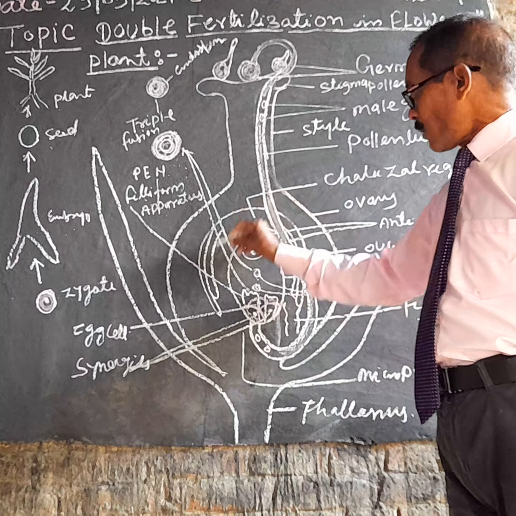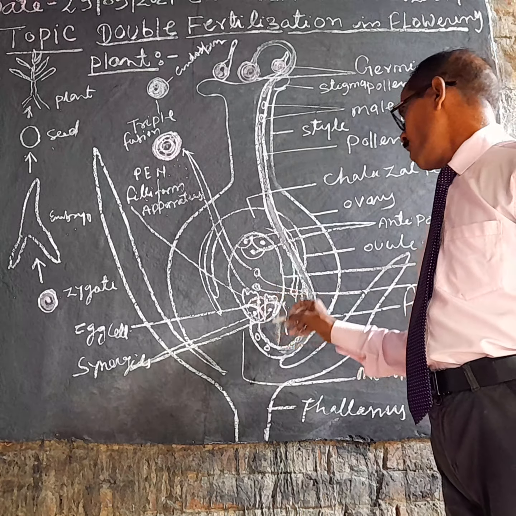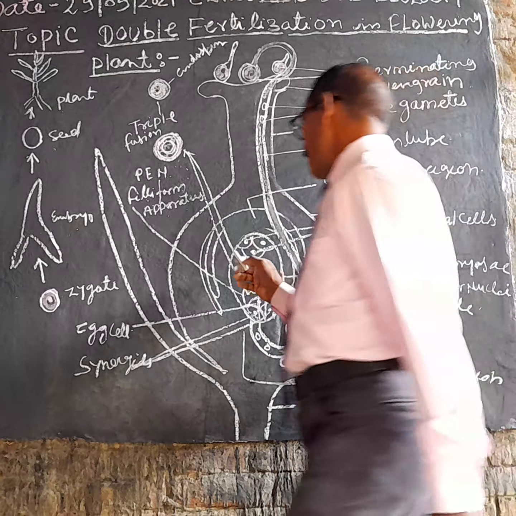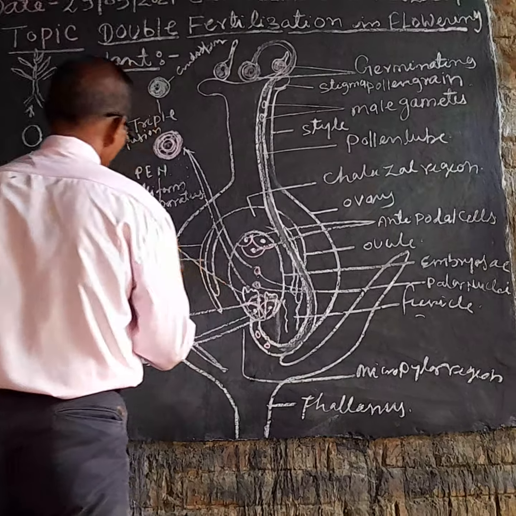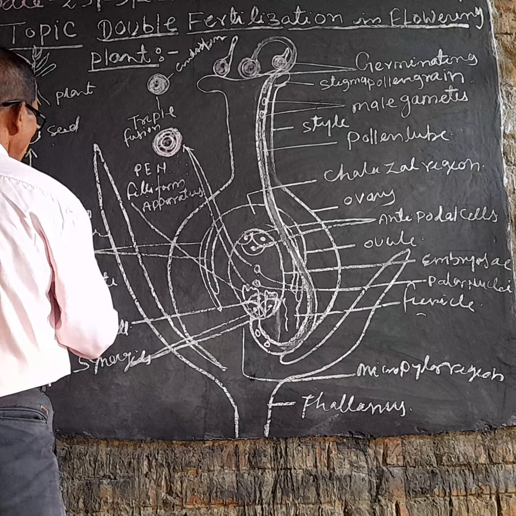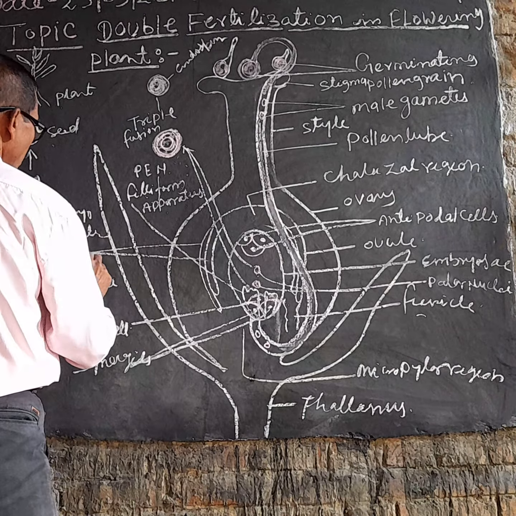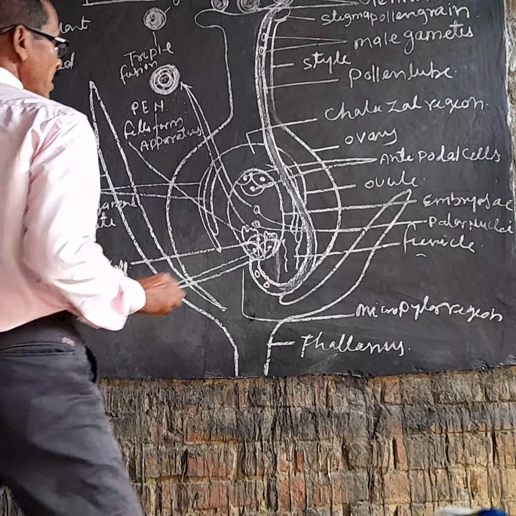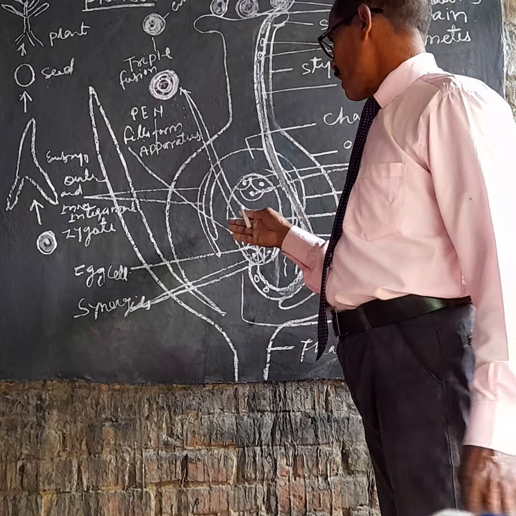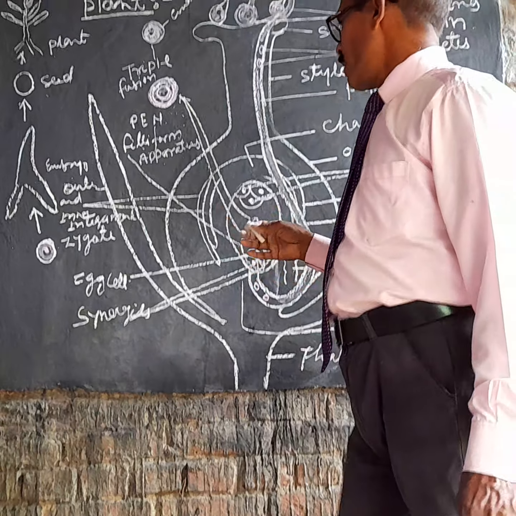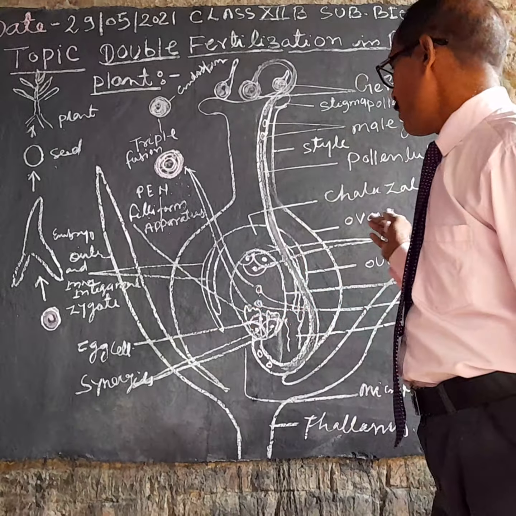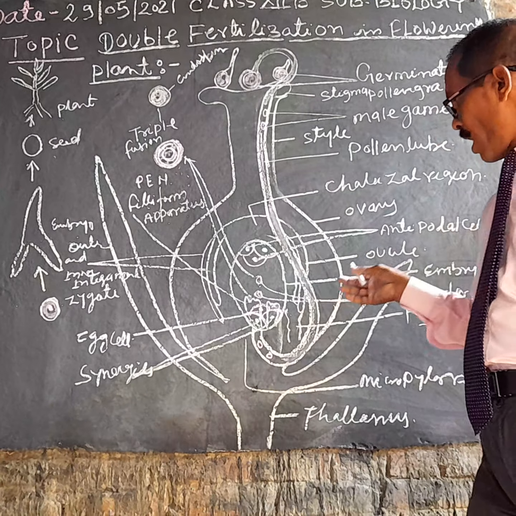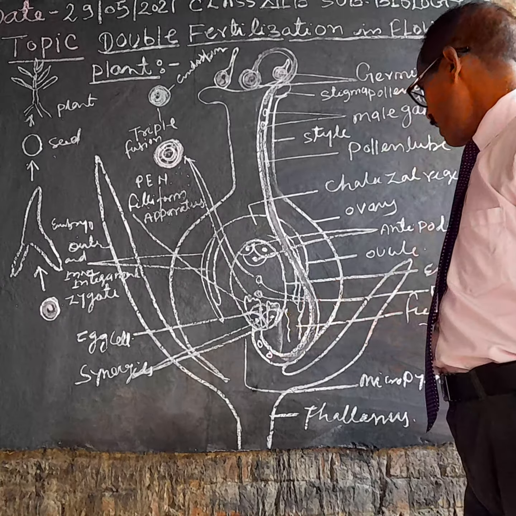This type of ovule is known as an anatropous ovule, and it has outer and inner integuments. After fertilization, the outer and inner integuments develop into the seed coat, and the ovary develops into the fruit. The antipodal cells degenerate, meaning they are destroyed, and the synergids also degenerate.